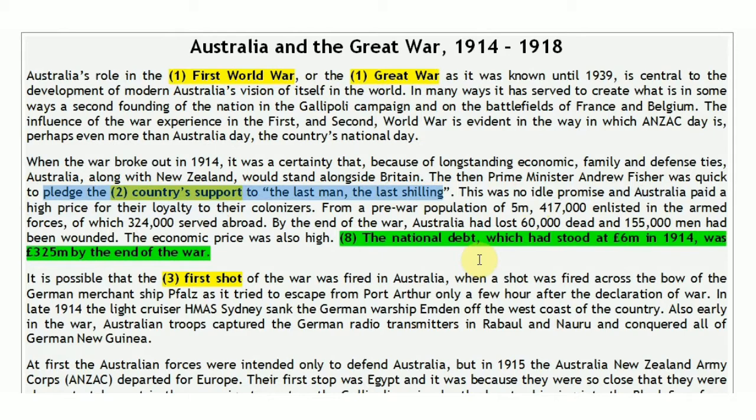That means he offered Australia's support to Britain, because they were fighting alongside Britain. To the last man in the war, they would help Britain in fighting the war.